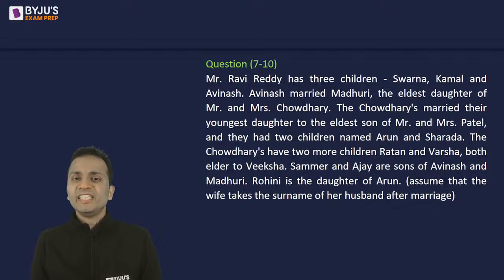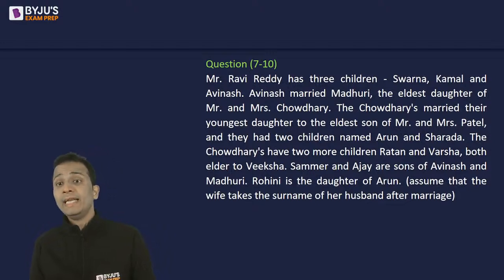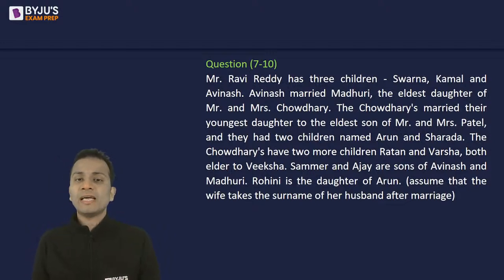Now, Mr. Ravi Reddy has three children, Swarna, Kamal, and Avinash. Now, Avinash married Madhuri, the eldest daughter of Mr. and Mrs. Chaudhary. Now, the Chaudharys married their youngest daughter to the eldest son of Mr. and Mrs. Patel, and they had two children named Arun and Shraddha. The Chaudharys have two more children, Ratan and Varsha, both elder to Viksha.